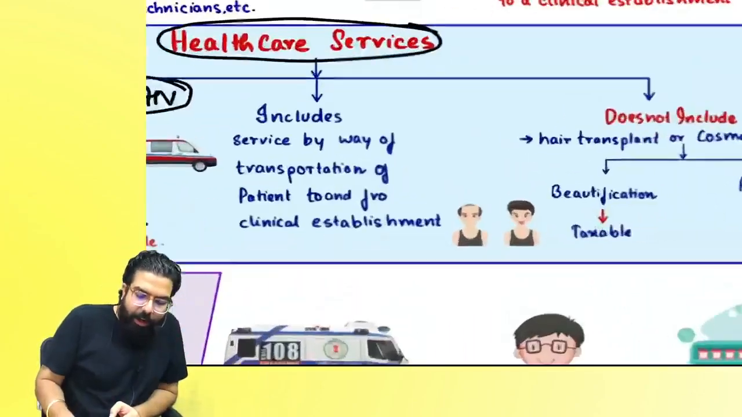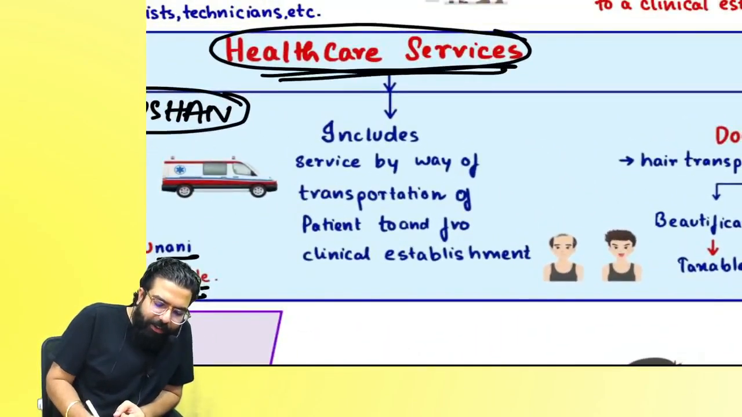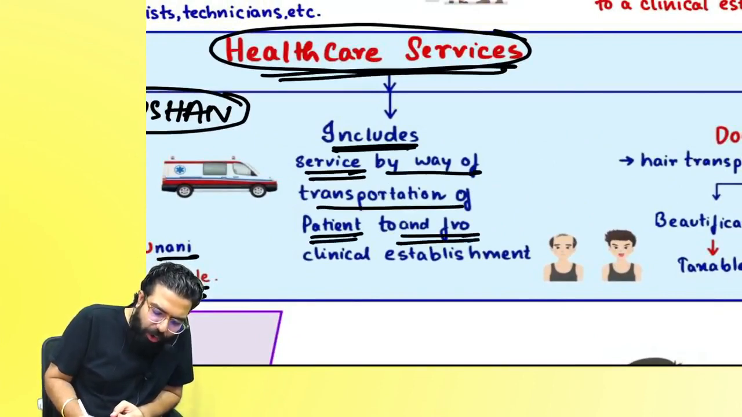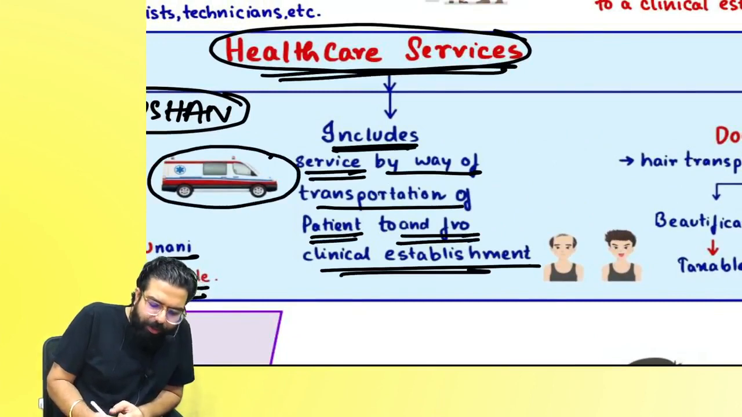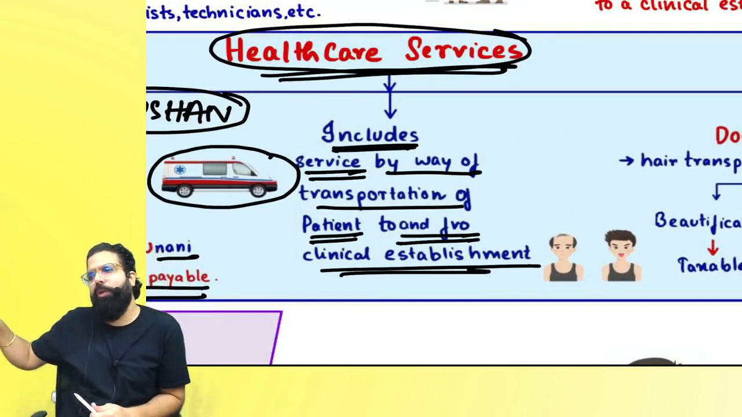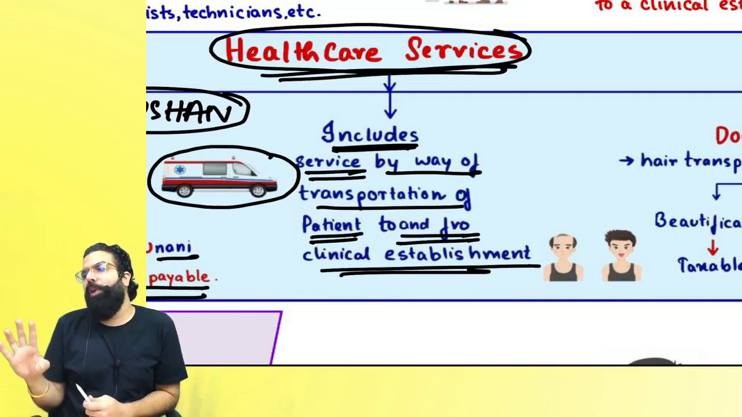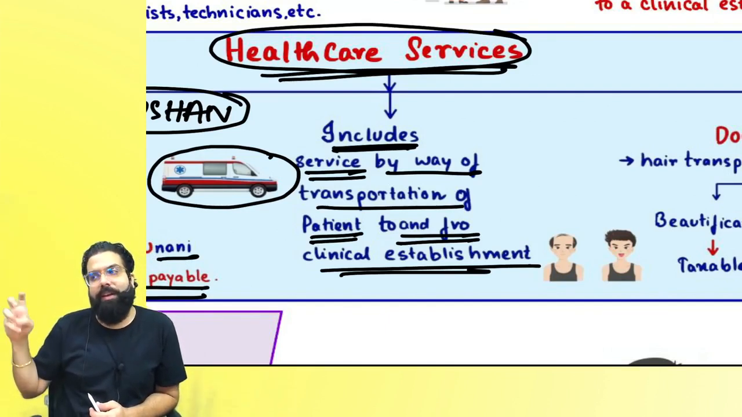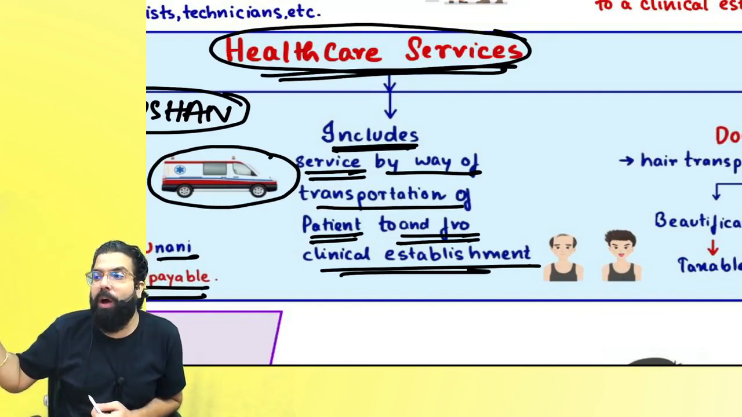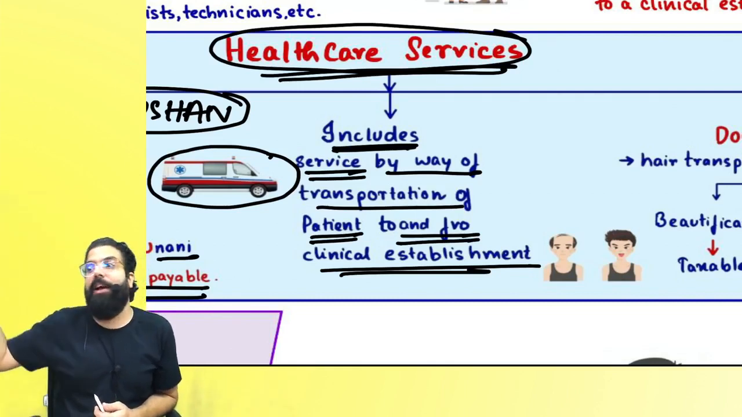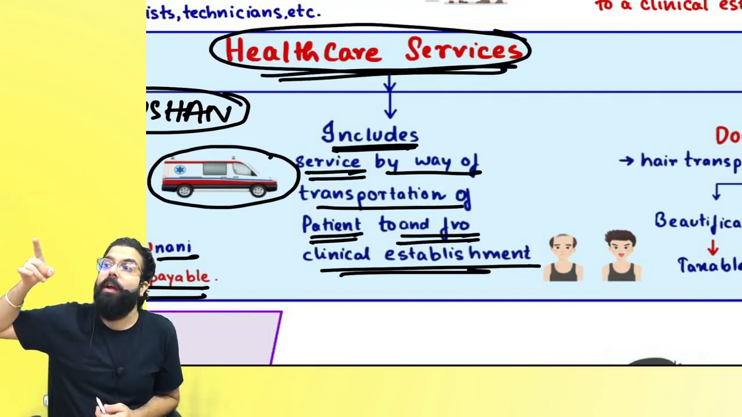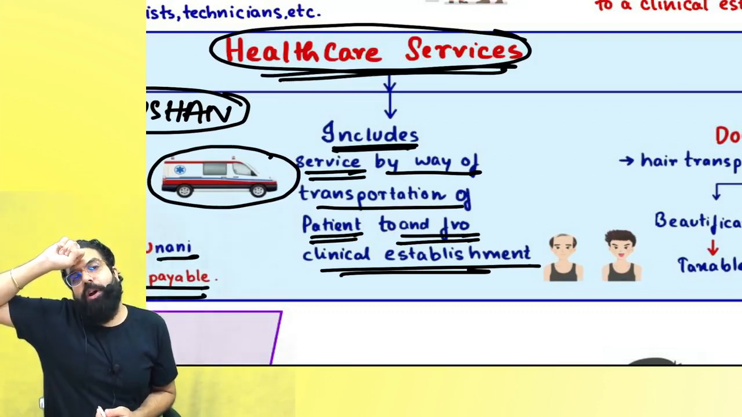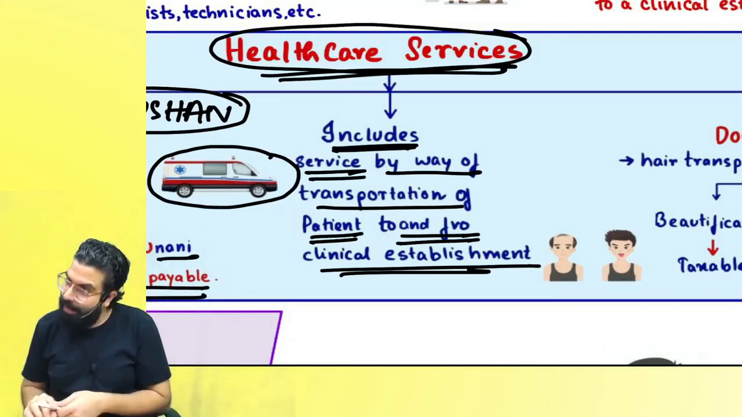Yes, sir, got it. Always remember one thing, healthcare service also includes transportation services by way of transportation of patient to and fro clinical establishment. One person is transported to the hospital, back to home, then it is transportation of patient to and fro hospital is exempted. If one person is transported to the hospital, that is exempt, that is healthcare. But transportation of patient, supposing the patient died and is transported to the graveyard, then it is neither supply of goods nor supply of service. Schedule 3 item, right, everyone?